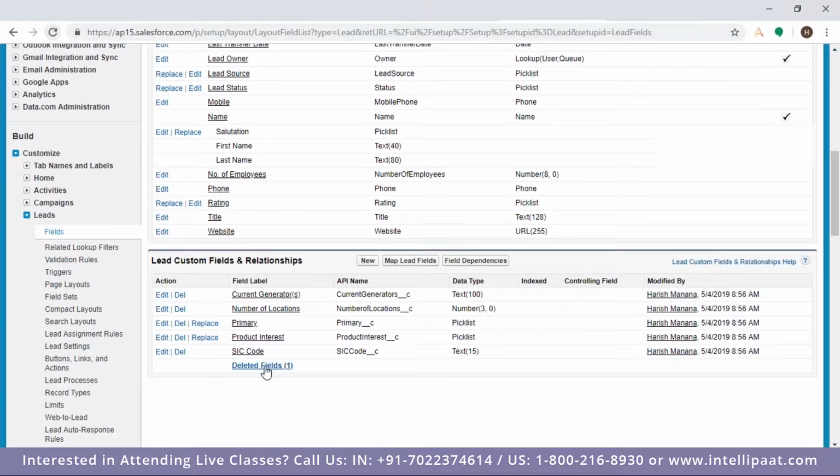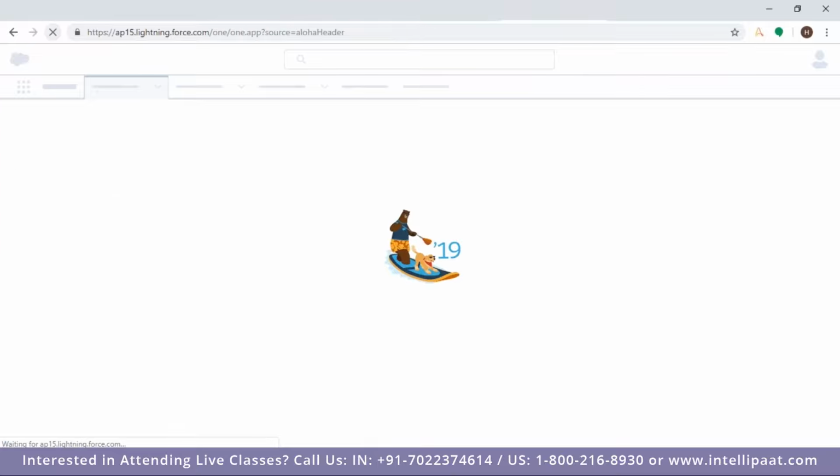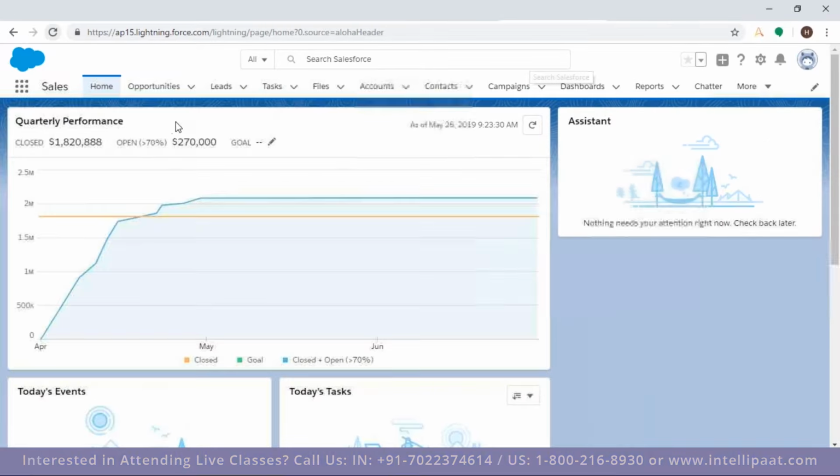Can you try everything on Lightning Experience? I think since in the exam we just need to be properly aware of the Lightning part, right? I think Classic is not much required. Yes, we would be doing both. If you want, I'll do it on Lightning as well, not an issue. No, I'm saying this because everywhere now it is Lightning, so we can be more accustomed to the interface of Lightning, right? Yes. Sure, sure. So then we'll start the training with Lightning.